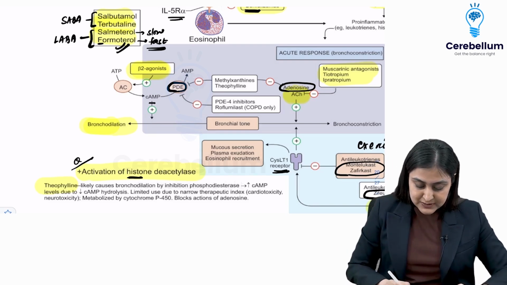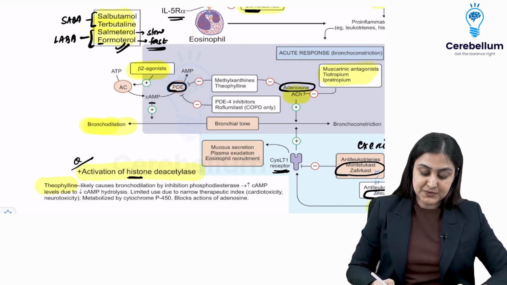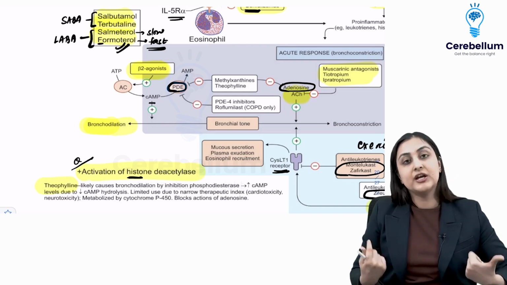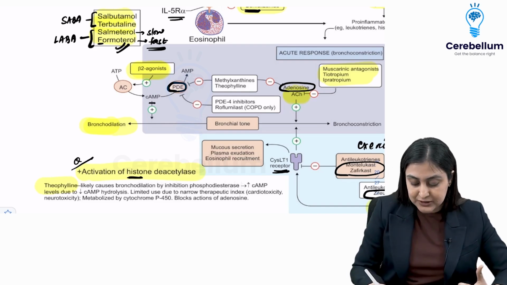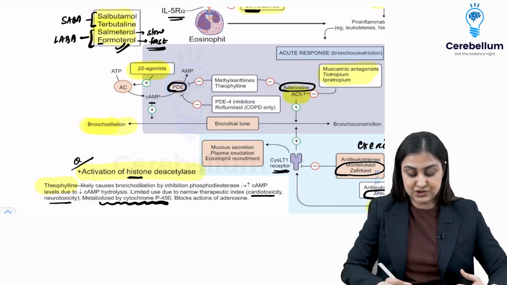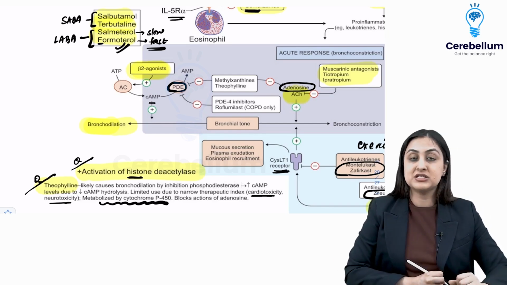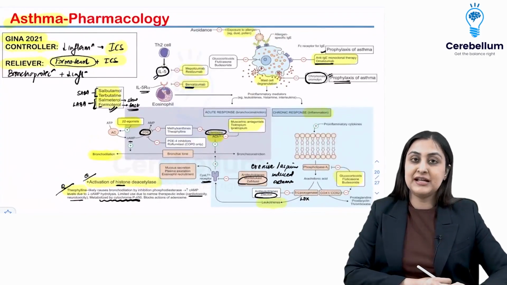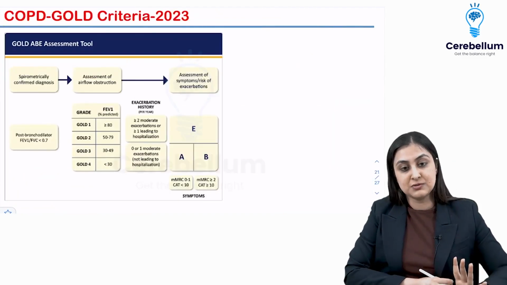So these are basically the mechanisms of theophylline, but now that it has so many mechanisms, it must be very effective. It is, but it has a very narrow therapeutic index. It's cardiotoxic, neurotoxic. It's also metabolized by CYP, so it has a lot of interactions. So that's how theophylline is usually asked, either mechanism or interactions. This in a nutshell takes care of our pharma of asthma.